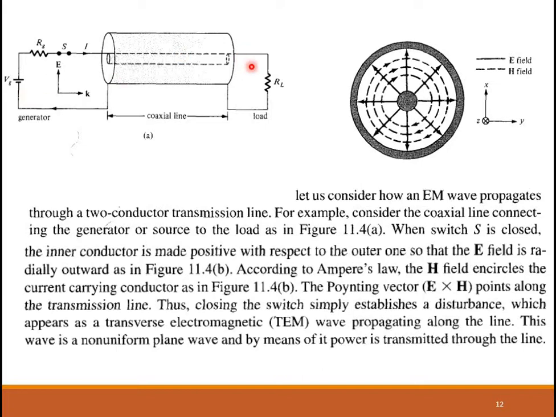This propagation is similar to the plane wave propagation that we studied earlier. You have E, the electric field, H, the magnetic field, and the wave propagation which is represented in the a_k direction. We should always remember that E, H and the wave propagation will be mutually perpendicular to each other. In this case, this is a non-uniform plane wave, and by means of this propagation, power will be transmitted through the line. This is the concept of how a transverse electromagnetic wave propagation is set up in a coaxial transmission line.